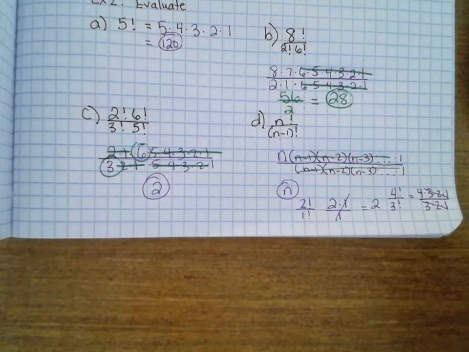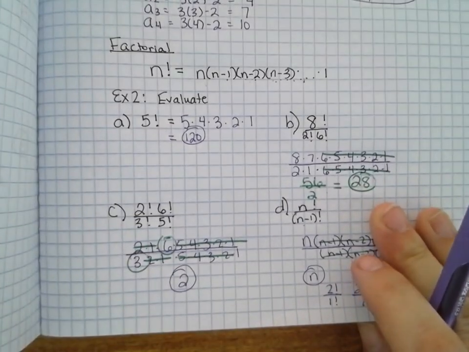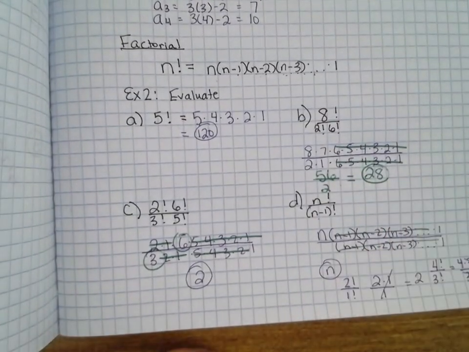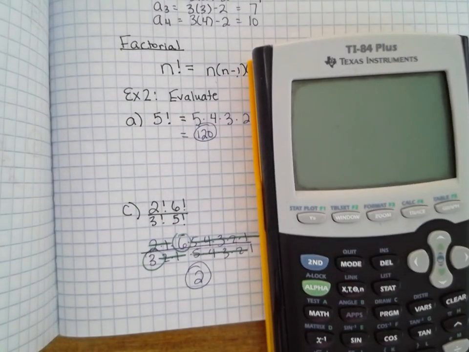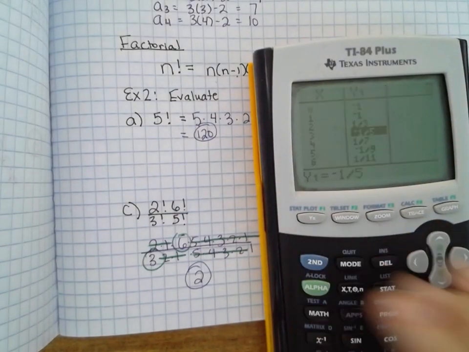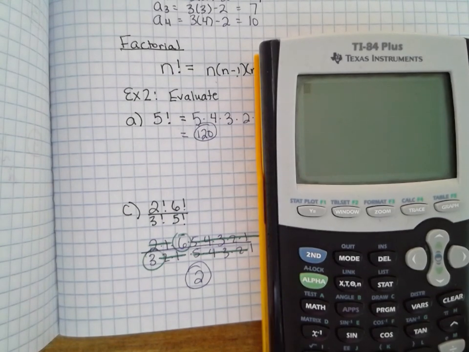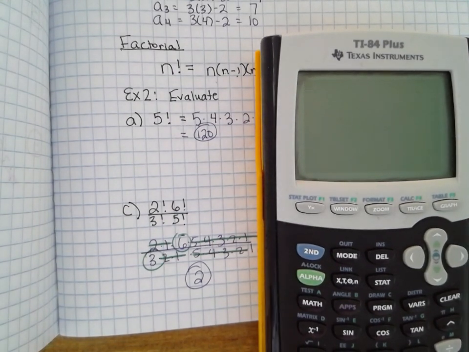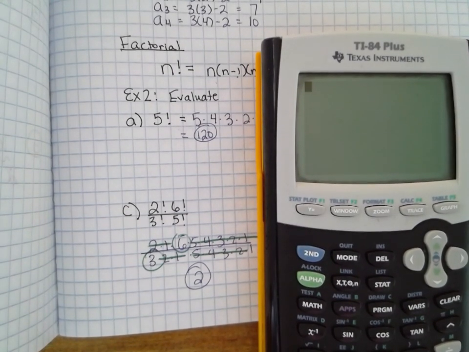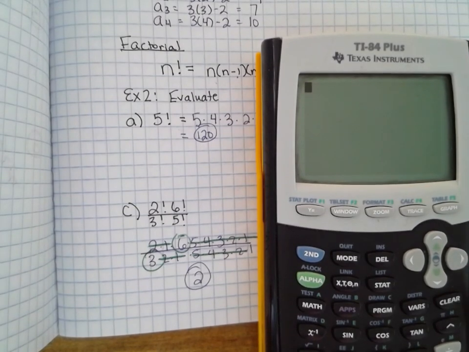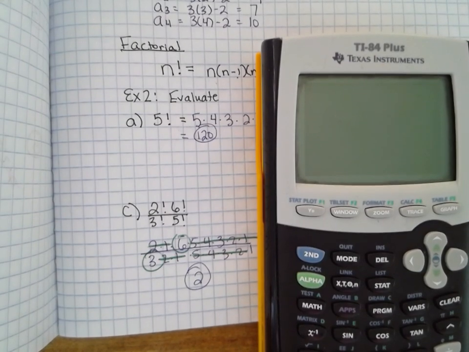But let's just figure out how to put these into the calculator. Good kids are going to write down these steps because mean teachers won't tell you again. And I fall into that category. So, write down the steps. Math, left arrow, 4. To get to factorial in your calculator, math, left arrow, 4.